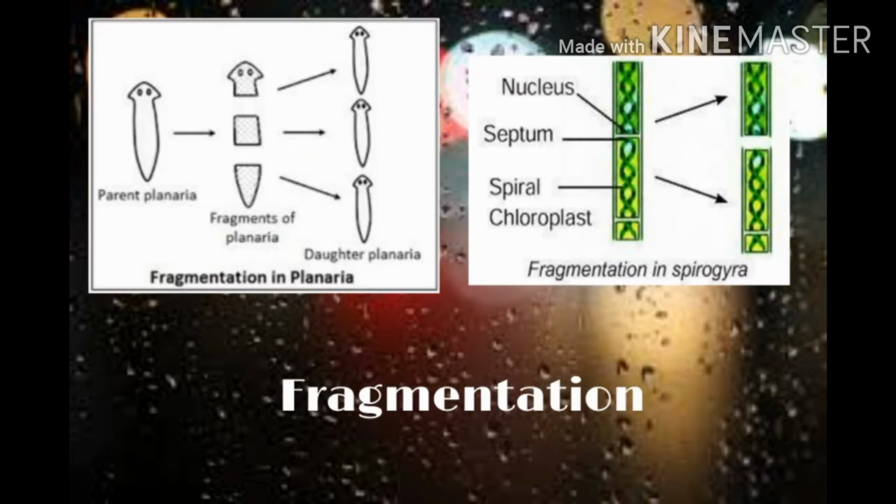Okay, now the next type of asexual reproduction, that is fragmentation. Fragmentation is a type of reproduction in which the body breaks into different fragments and each fragment forms a new daughter cell. This type of reproduction is seen in Spirogyra, which is an alga, and Planaria, which belongs to kingdom Animalia. So that is about fragmentation.